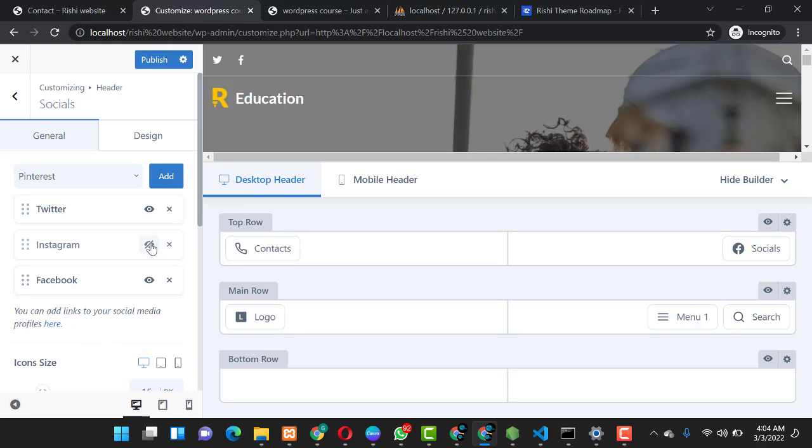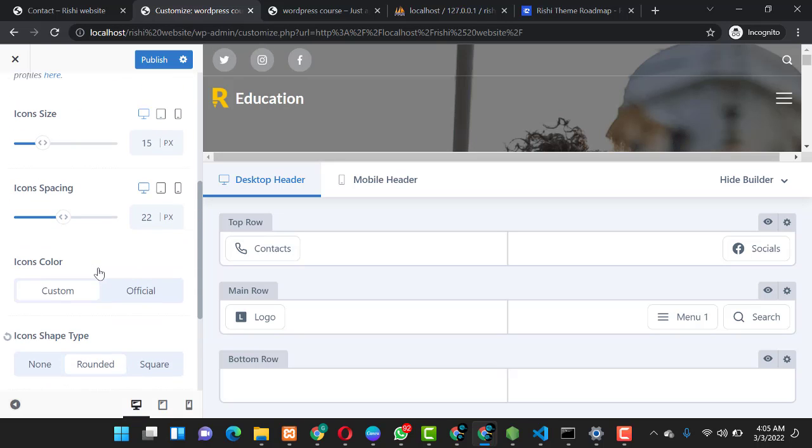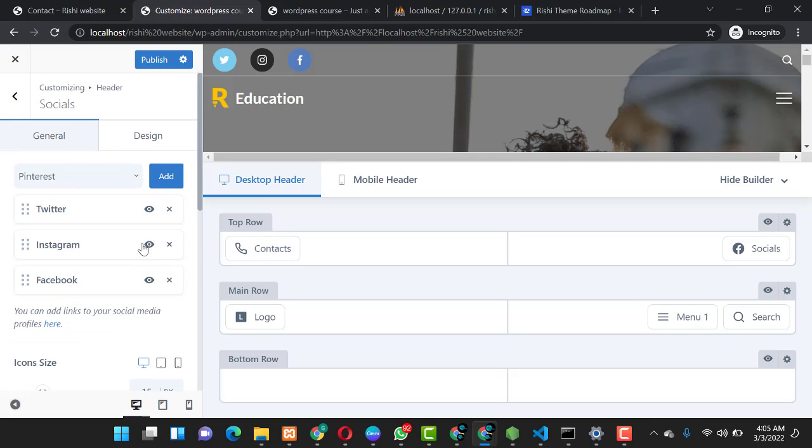So you can come over here, you can block it out so that it should not be viewed, or it can be viewed. You can scroll down and check how you can resize the icons and how the icons can appear within the different visibility layouts that are available, which are desktop, tablet mode, and mobile mode. So you can also choose if they should be rounded or squared. I love rounded, so I can allow them to be rounded. You can also choose the icon, official or custom. So you can set it to official in such a way that they come the way they were created by their various companies.